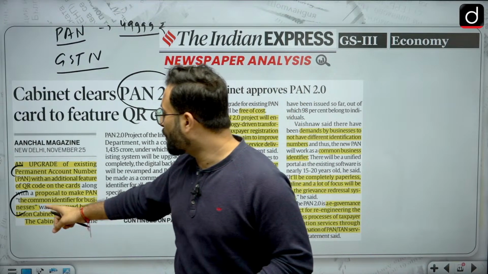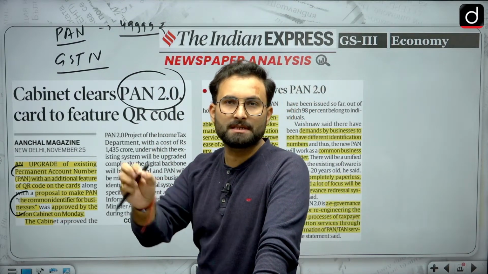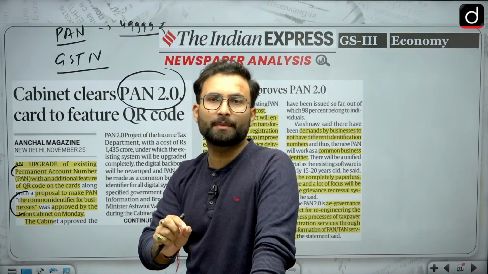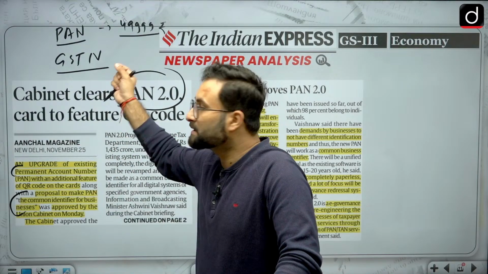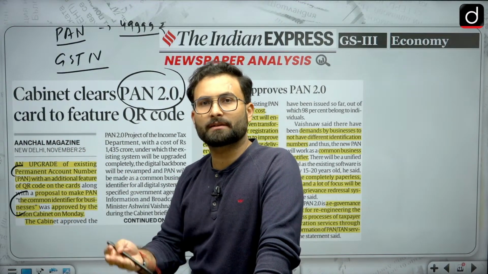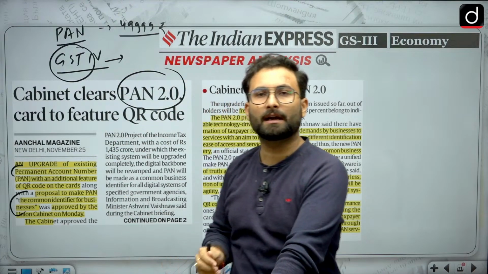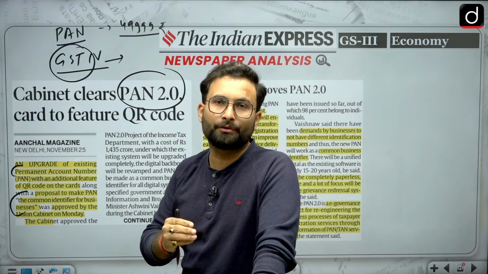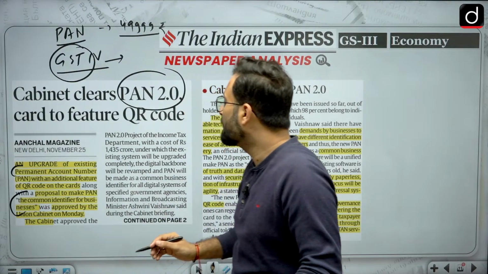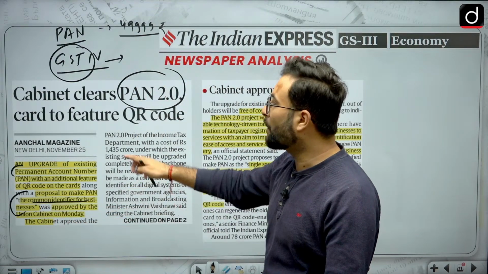Now it is a common identifier, so with one PAN number you will have all your businesses, transactions, etc. attached to it. If you are going for income tax filing, or GST returns filing, or paying some kind of GST tax, at that point of time you don't have to go for different numbers. Only one PAN number will suffice. Okay, so that is the common identifier for the businesses. So that has been talked about in this article.